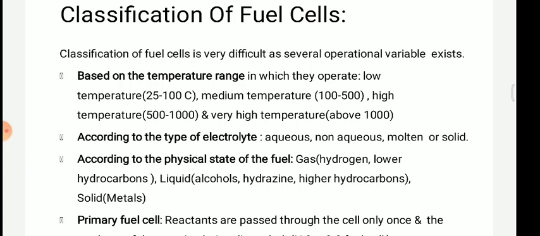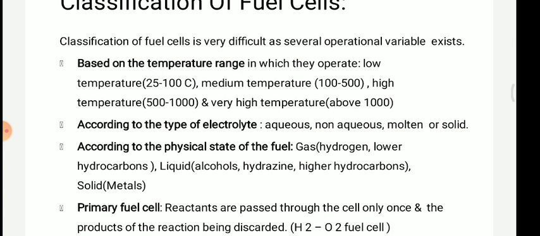Basically it is very difficult to classify them, but as per the temperature and some parameters we can define them, and as per the properties we can simplify it and classify the fuel cells based on the temperature range in which they operate: lower temperature, from 25 degrees to 100 degrees Celsius.